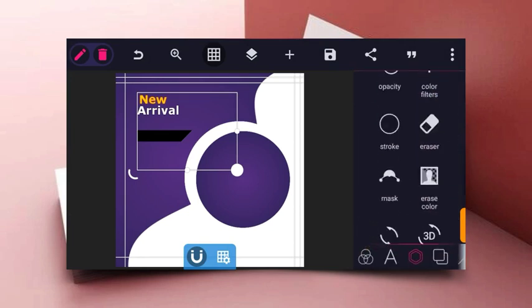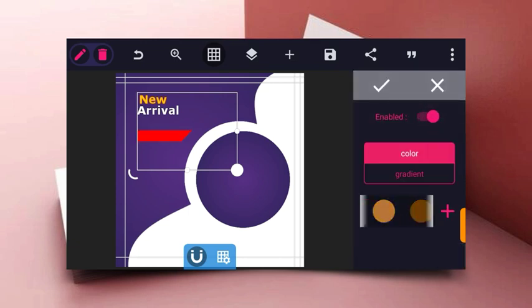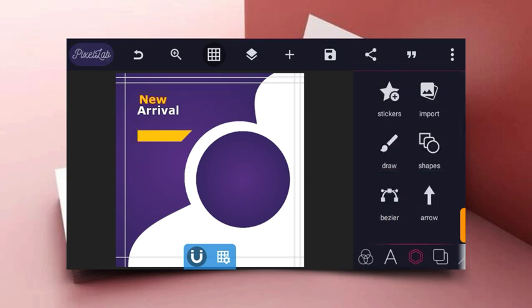And then now you can change the color to a warm color. So make use of warm colors for your designs, and then lighter ones for your text. So make use of this color. So the next thing to do is to click on your text icon and write your product name.